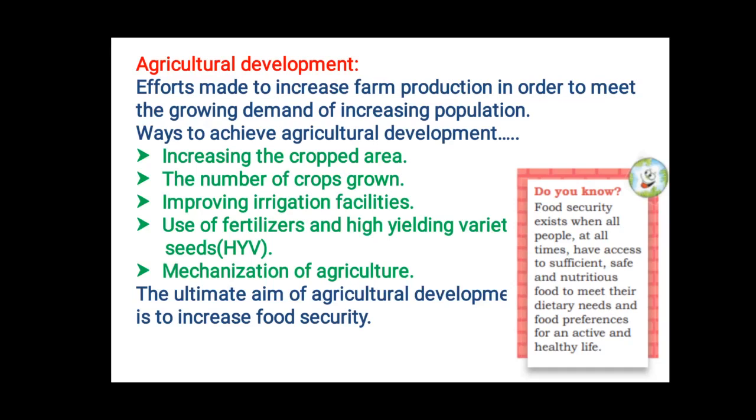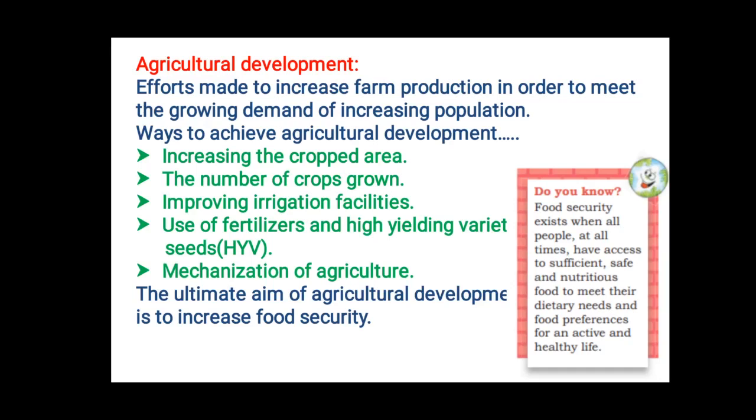It can be achieved in many ways, children. For example, increasing the cropped area, which means we need to bring more land under agriculture. Then the number of crops grown. Previously, we used to grow only one crop, but now we are growing two or three crops in the same piece of land. The third one, improving irrigational facilities. Once the farmer needed to depend only on the monsoons, but now we are using tube wells, bore wells, canal irrigation, etc.